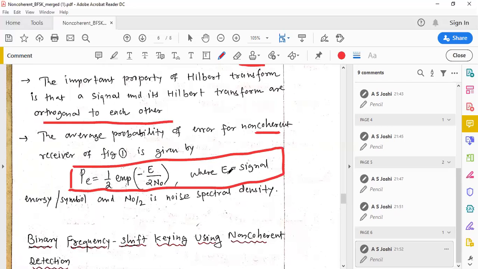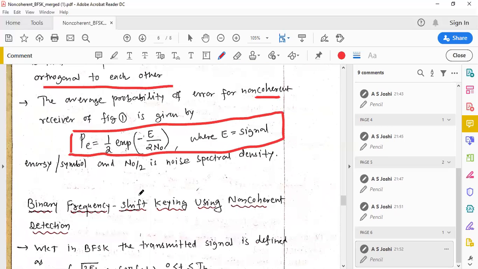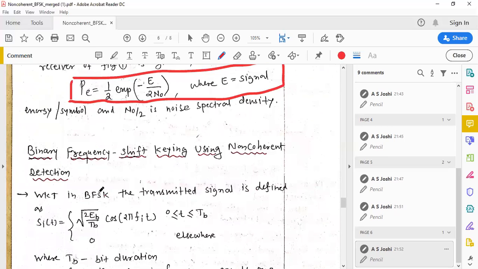Here E stands for energy, signal energy per symbol or signal energy per bit, and N0 by 2 is the noise spectral density.